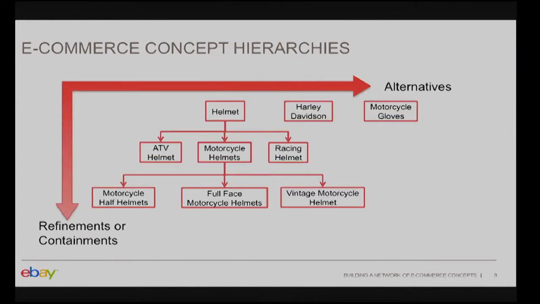That enables us to build hierarchies of e-commerce concepts. Say, for example, I was interested in helmets, then I could be interested in ATV helmets or motorcycle helmets or racing helmets. At the same time, I might be interested in some alternatives, like motorcycle gloves, or maybe I want to buy a Harley Davidson.